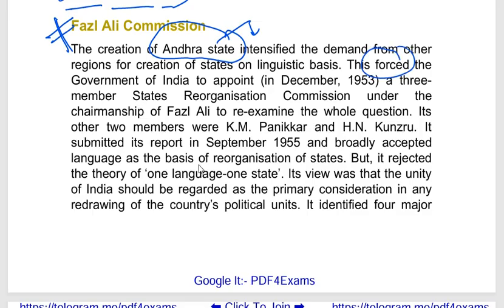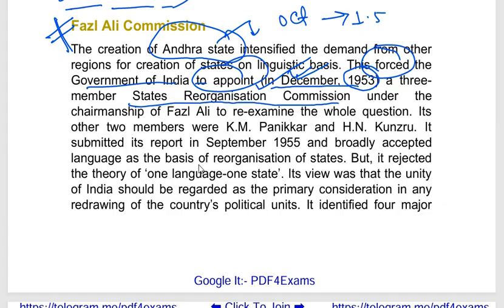So this again forced the government of India to appoint another commission in December 1953. That means just 1.5 months after October, the government created another commission known as the State Reorganization Commission under the chairmanship of Fazal Ali, to re-examine the whole issue.